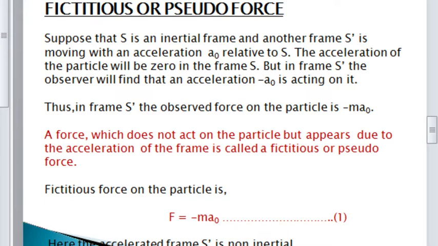That is a force which does not act on the particle but appears due to the acceleration of the frame. It is called fictitious or pseudo force. Here it does not occur, but due to the acceleration of the second frame, it appears to occur. That's why this is called fictitious force. This fictitious force on the particle is F equal to minus ma0. So here the accelerated frame S dash is non-inertial. Accelerated frame is non-inertial. So the expression for the fictitious force is F equal to minus ma0.